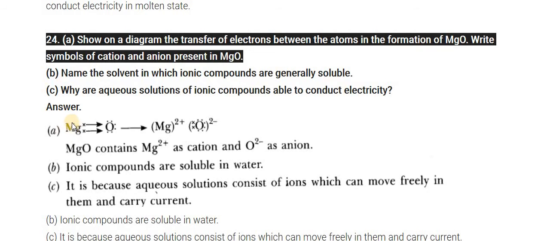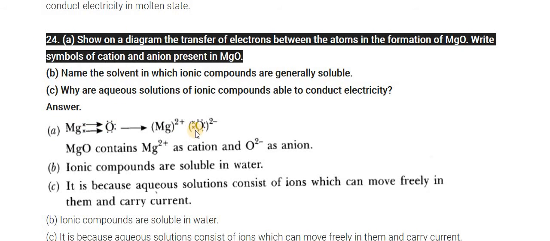Here you can see Mg2+. Mg's atomic number is 12, so the electronic configuration is 2, 8, 2. So Mg possesses 2 electrons in the outermost orbit, and Mg donates these 2 electrons to the oxygen.